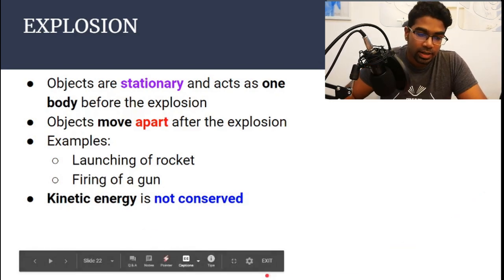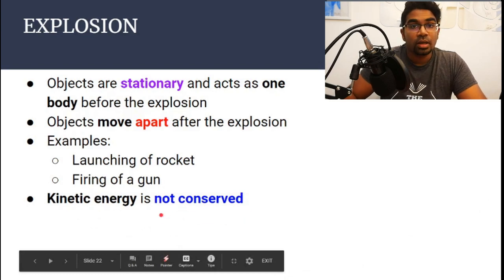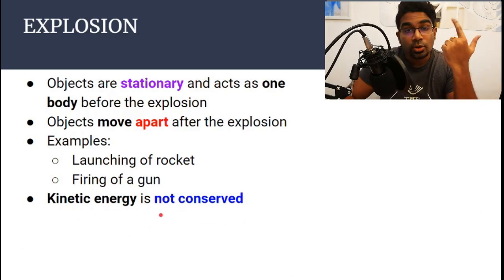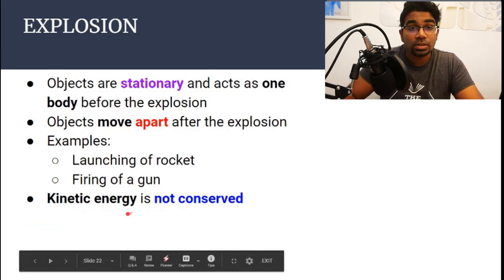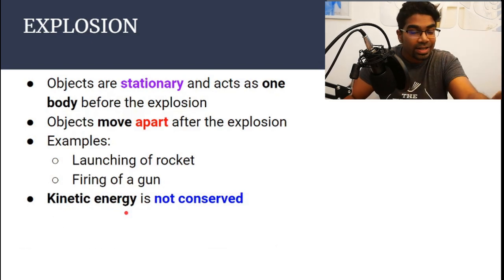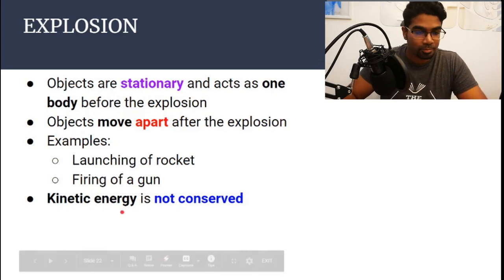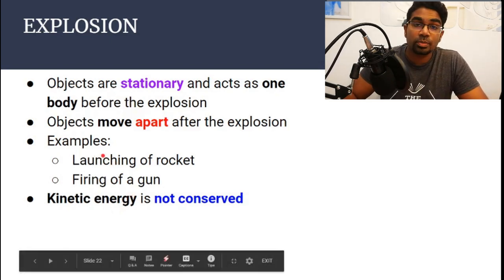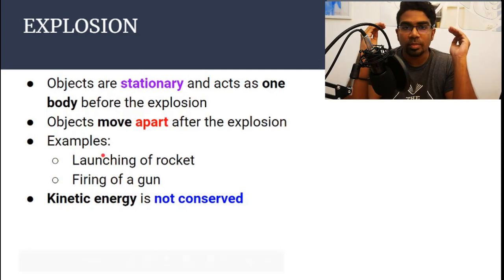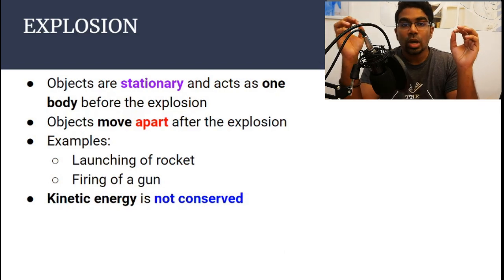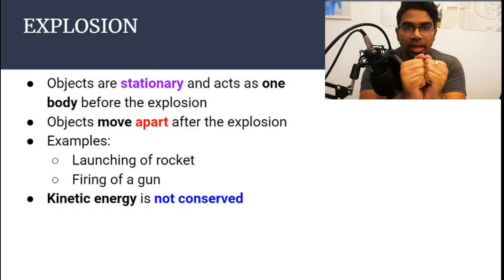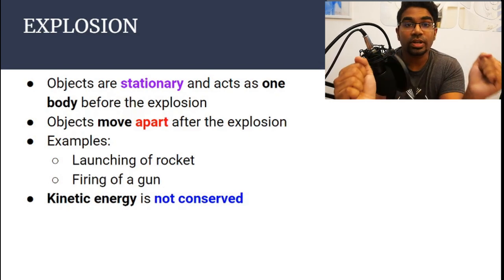And here once again, kinetic energy will not be conserved. Remember, momentum is always conserved, total energy is always conserved. However, kinetic energy is not conserved here because kinetic energy will be transformed into another form of energy. So the kinetic energy before and after will not be the same. Now, the everyday examples of explosions. You have to remember that it is the concept of explosion that we are exploring here, not a literal explosion. So any object that starts together and then after the event separates is known as an explosion.